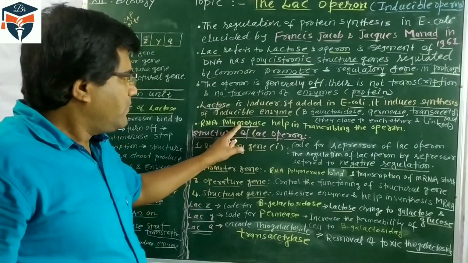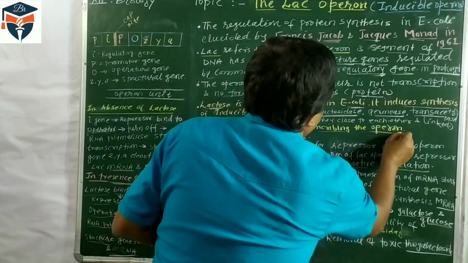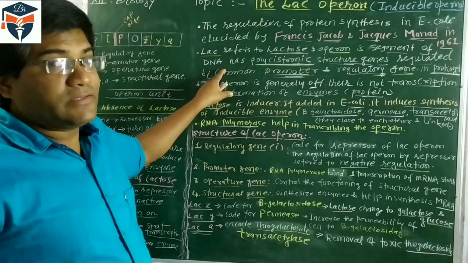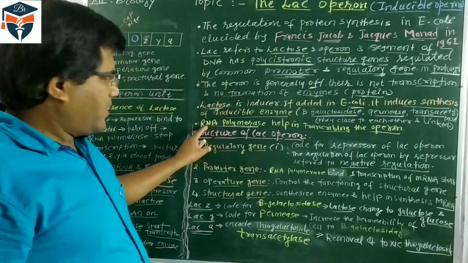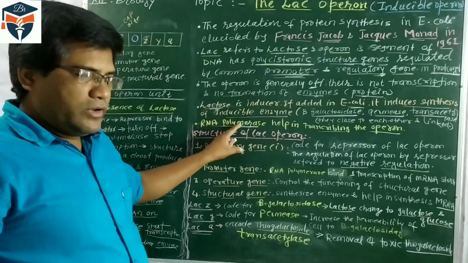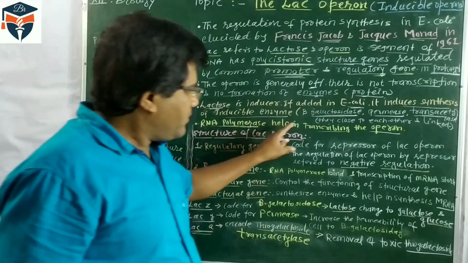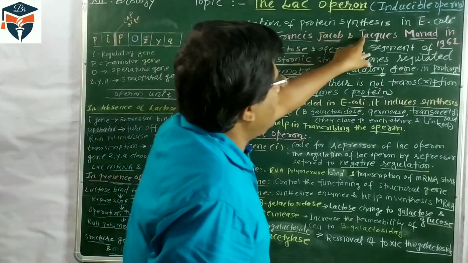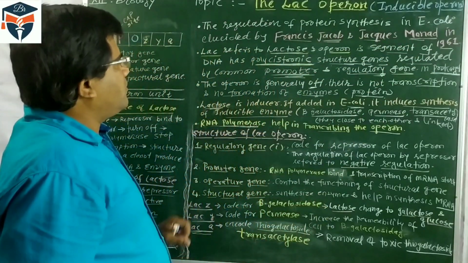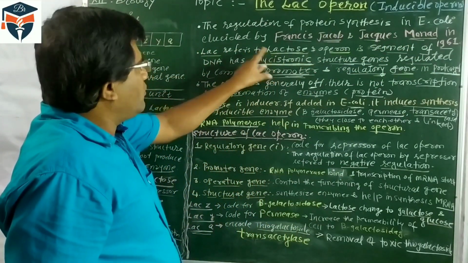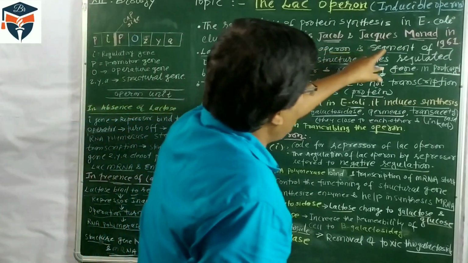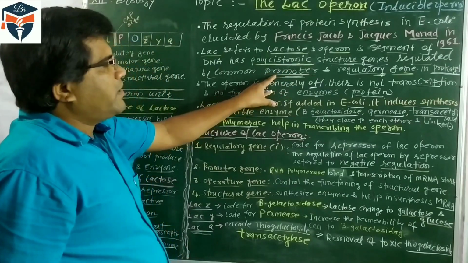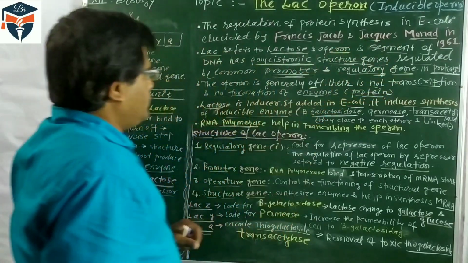RNA polymerase enzyme helps in transcribing the operon. It means the DNA segment is transcribed to RNA, and for the formation of RNA, which enzyme is involved? RNA polymerase. So these five points are very important. Jacob and Monod gave this model in 1961. Lac refers to lactose. Operon is a segment of DNA with many polycistronic genes which are regulated by a common promoter and regulatory gene.